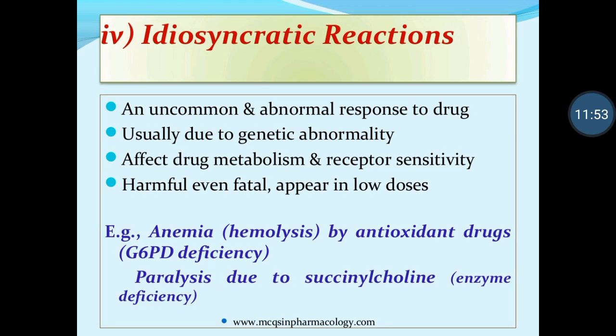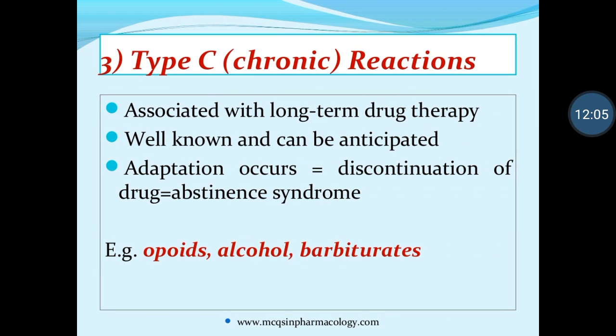Two enzyme deficiencies are given: one is G6PD deficiency and the other is succinylcholine enzyme deficiency. These are known as idiosyncratic reactions. Every patient is different. Next, type C reactions or chronic reactions. These occur only with long-term therapy. They are anticipated; we can know that if you take the drug for a long time, it will produce the action. Adaptation occurs after discontinuation of the drug. If you stop the medicine, the chronic reaction will stop. Examples are opioids, alcohol, barbiturates, sleeping tablets.